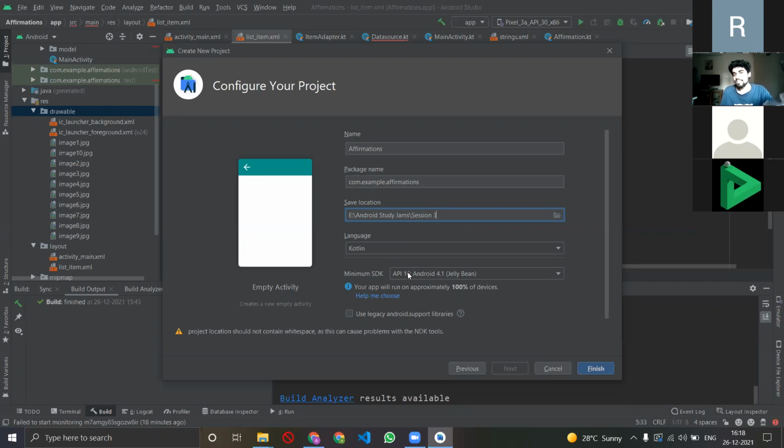Well, if you have an exceptional processor and very good RAM, then you can select other SDKs, but still I would prefer you select the minimum SDK, as that would take up the minimum RAM, and generally it doesn't matter much. मतलब होता है चलता है वैसा वाला scene है. And then make sure कि this box is unchecked. That is very important because we are using the minimum SDK, so इसलिए this box should be unchecked, right? Okay, and now click finish.